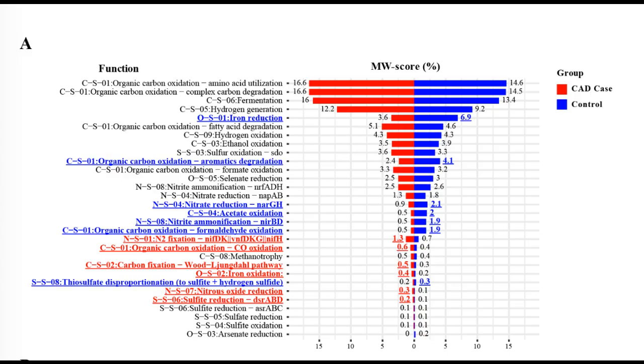Take Akkermansia muciniphila. Famous protector, right? Well, the strains from the healthy controls had modules for breaking down complex carbs. Great for the gut lining. Now contrast that with Megamonas funiformis, another generally good one. The strain from the CAD patients was carrying modules for things like methanogenesis, mercury reduction, and, crucially, lipid metabolism. It suggests a functional shift toward being pro-atherogenic. It's like functional betrayal at the strain level. That's a perfect way to put it.